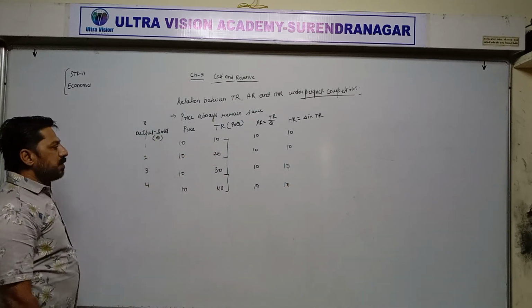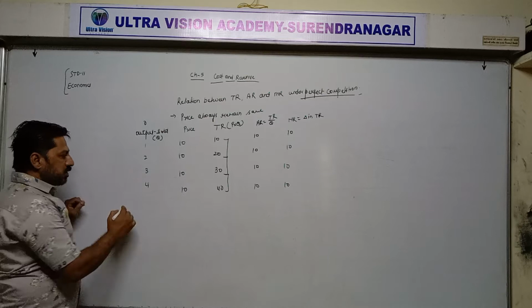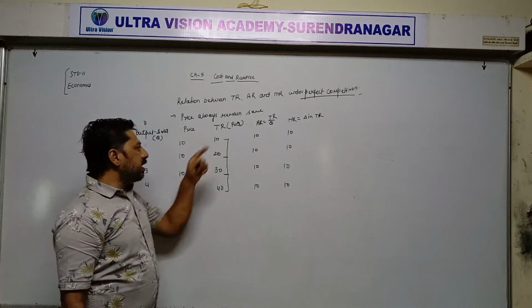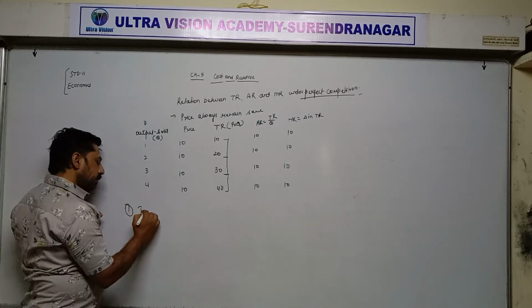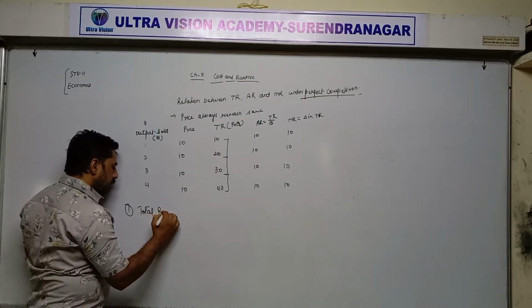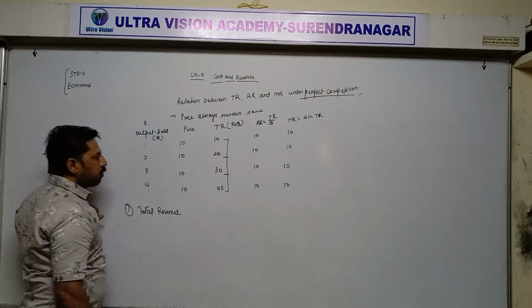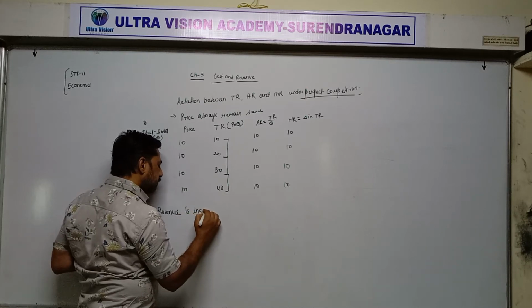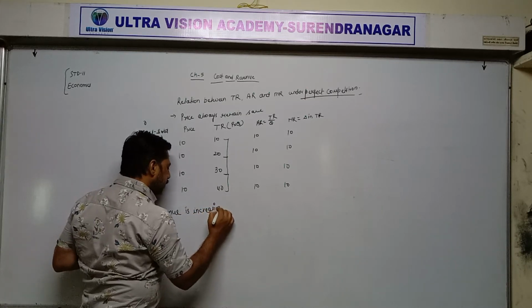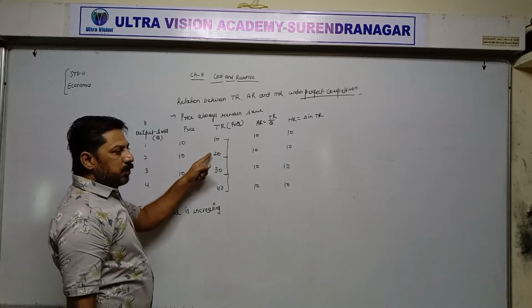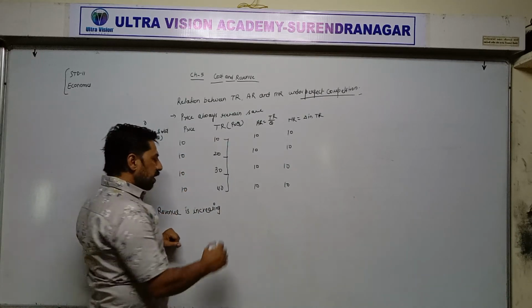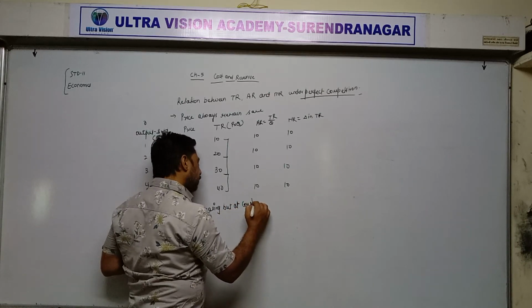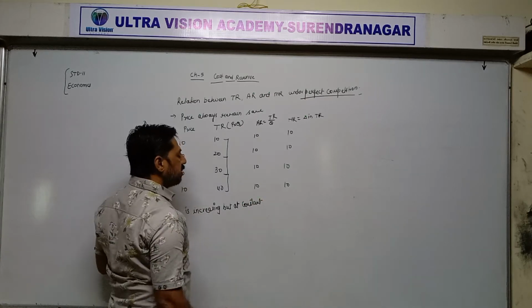Now on the basis of this schedule, we can observe that, first of all, TR, total revenue, is increasing, then 20, then 30, then 40, it is increasing, but at a constant rate.